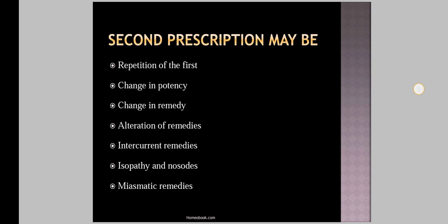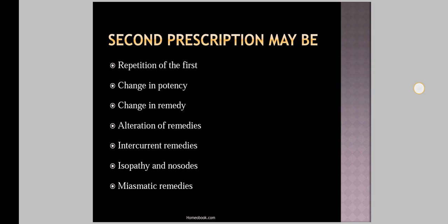In that case, in the second prescription, you have to prescribe an antisyphilitic or antisycotic remedy. Several such changes in the plan of treatment may be necessary to cure mixed miasmatic diseases. So these are the different indications of change of remedy.